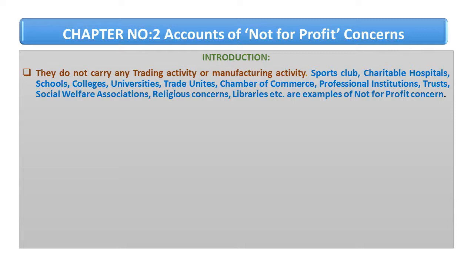Professional institutions, like the institutions for B.Ed courses or CA courses, these professional courses where we get the degree to become a professional, are called professional institutions.